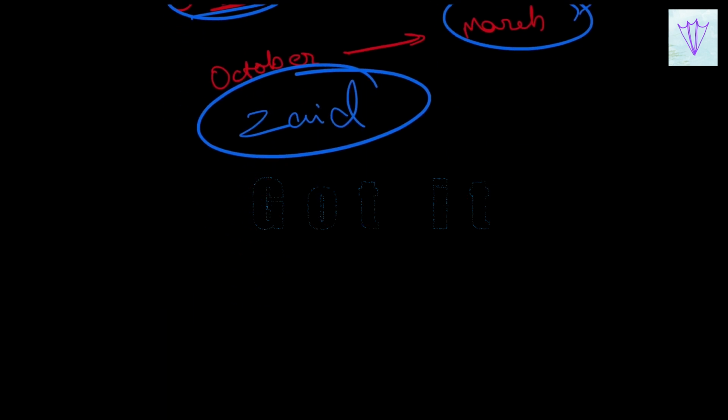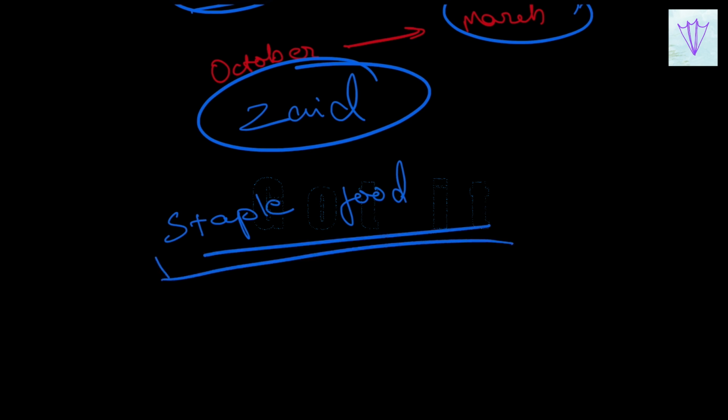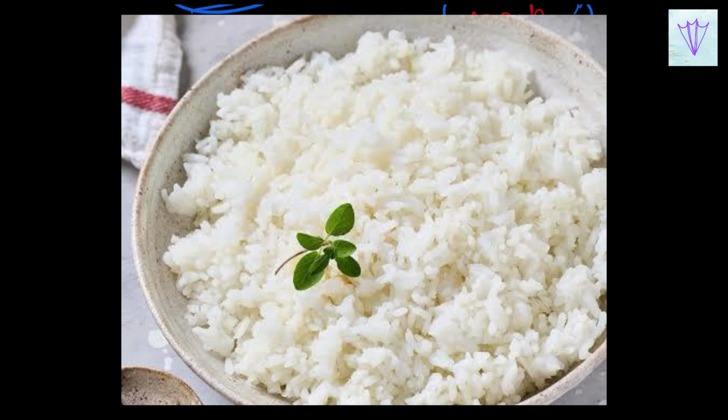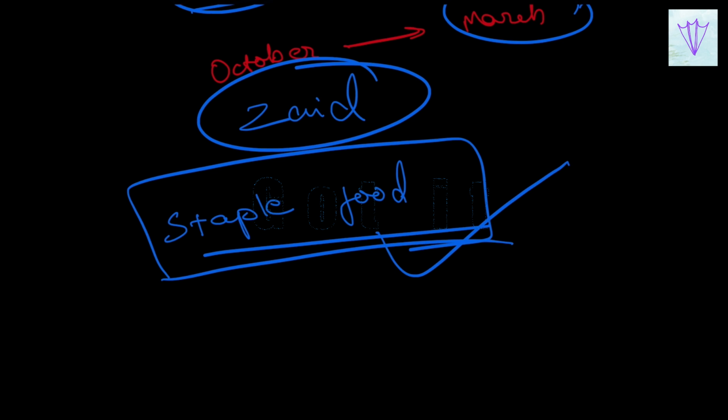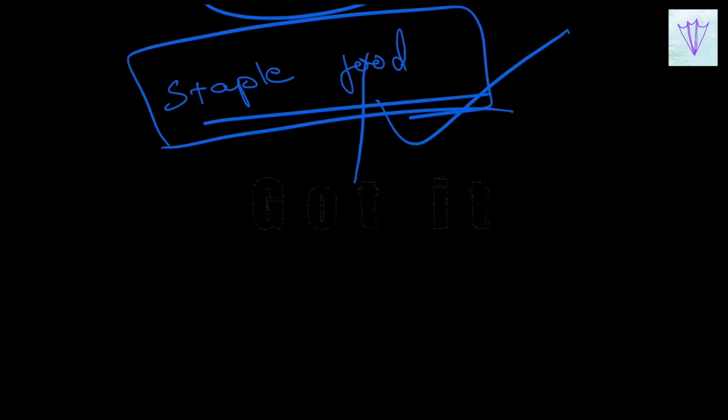Next, we'll understand what is staple food. The food that is consumed on a large scale in a particular region is called the staple food of that region. For example, wheat is a staple food of North India, while rice is a staple food of South India because that is consumed on a large scale in that particular region. Paddy requires a lot of water, and therefore it is grown only in the rainy season.